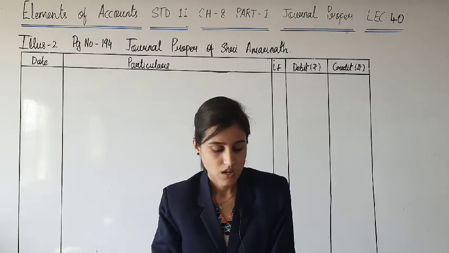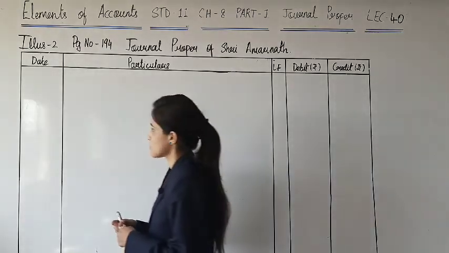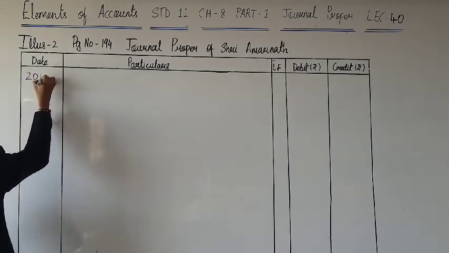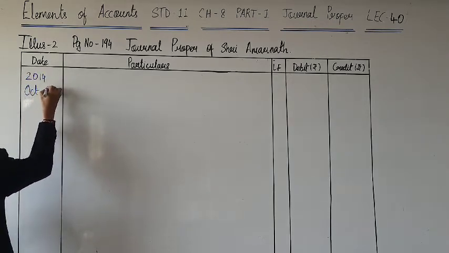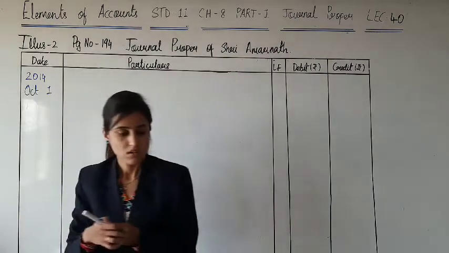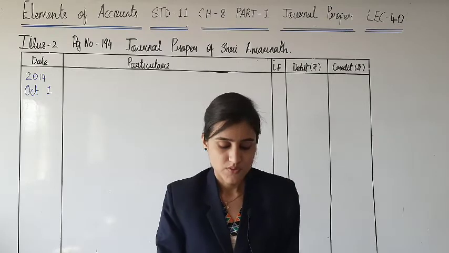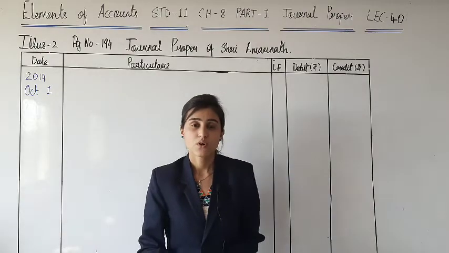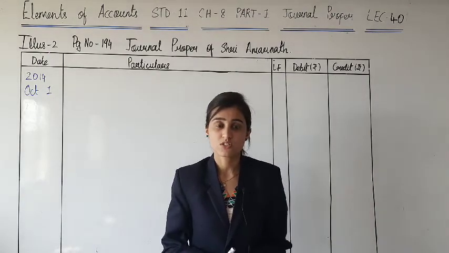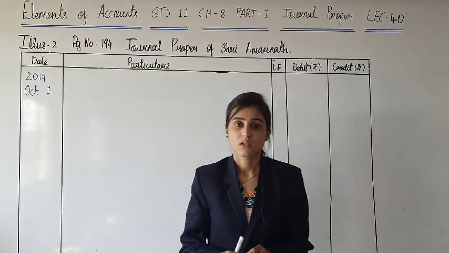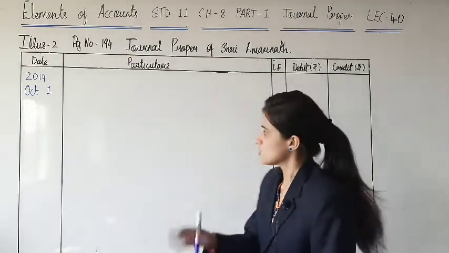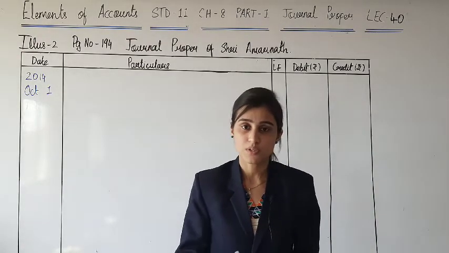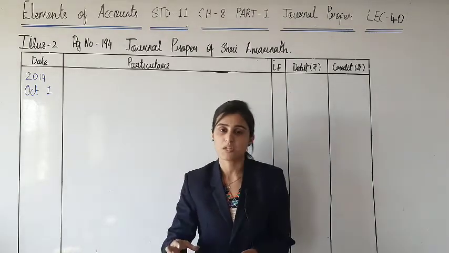So 2014, 1st of October. Firstly, we will be writing the year, month of October, 1st of October. October 1, gave goods of rupees 1500 in charity. These journal entries you already know, because journal entries for this type of transactions you were already writing in journal. This is just journal proper, where again you are supposed to write down the journal entries. But which type of transactions are to be recorded in journal proper is separately mentioned in this chapter.